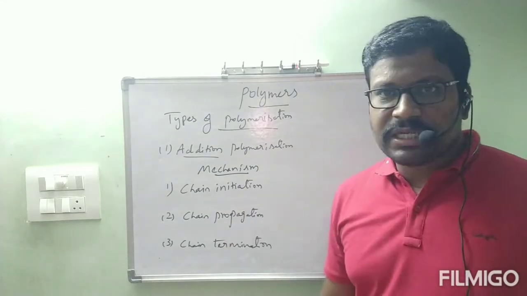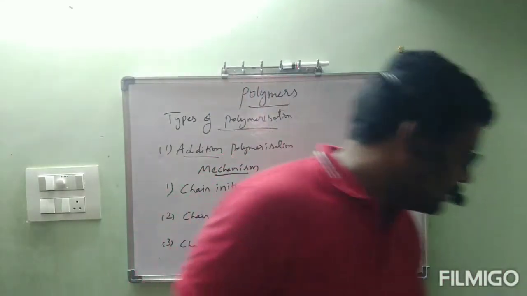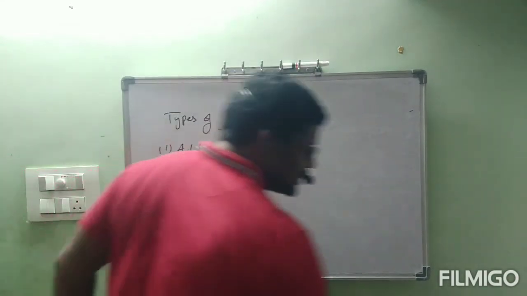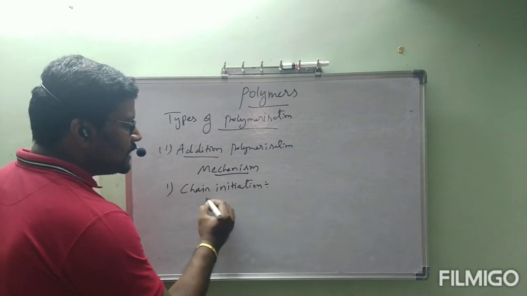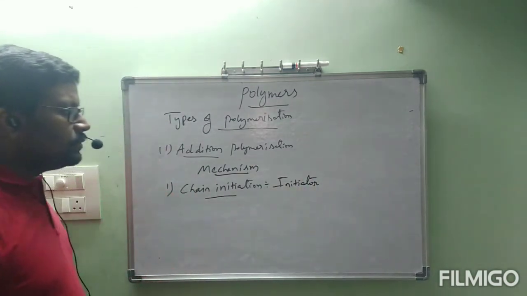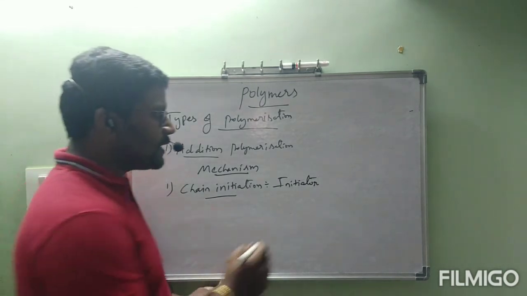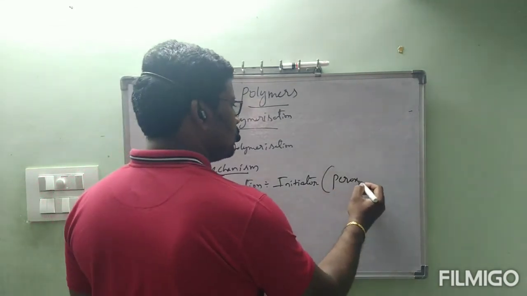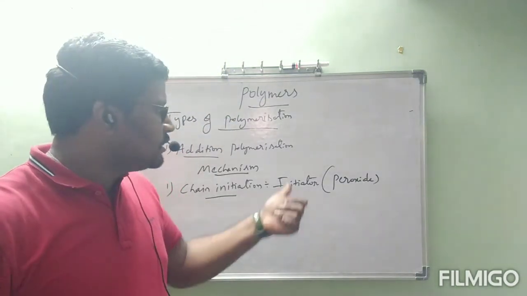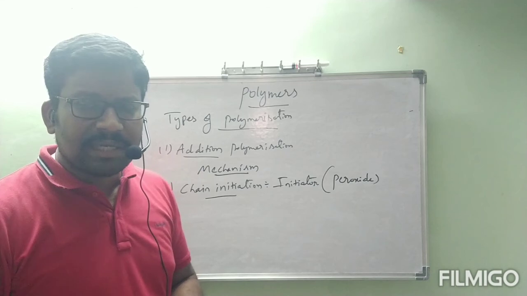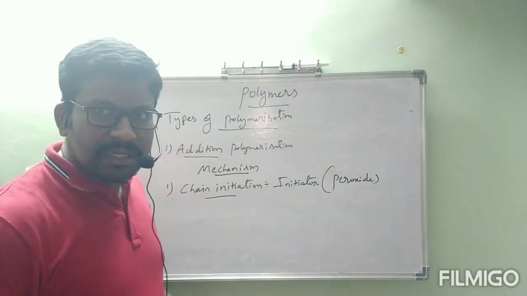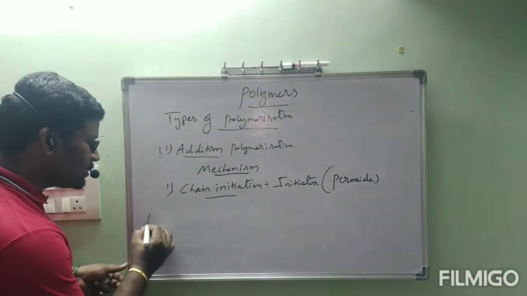Okay. Now we will see initiation. Let us see that one. Under this chain initiation, we will use one initiator. Initiator means it will initiate the reaction. That is called initiator. Generally that initiator is peroxide. Peroxide definitely contains O single bond O. Correct? So example for this initiator we are going to take, that is benzoyl peroxide.